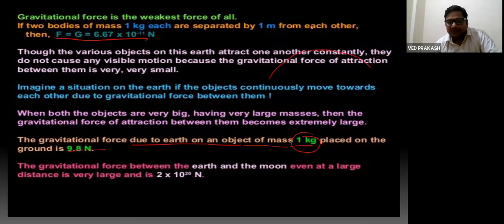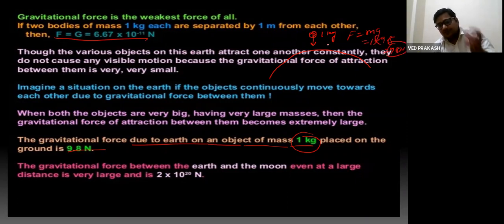Means near Earth's surface, if you drop any object of mass 1 kg, then it will be attracted towards the Earth with a force which is equal to mg. That means 1 into 9.8. So we can write it as 9.8 Newton. So any object having mass 1 kg will be attracted towards the Earth with a force 9.8 Newton. You can also write it approximately 10 Newton.